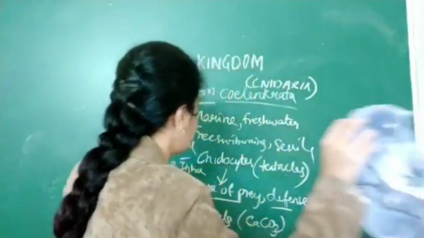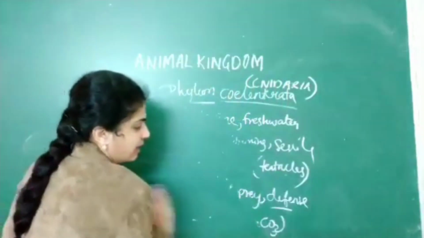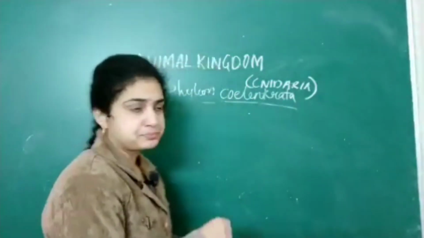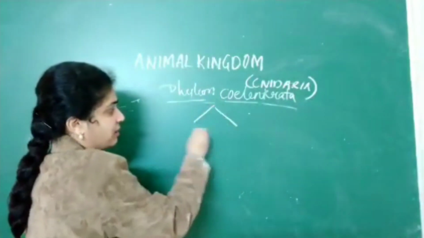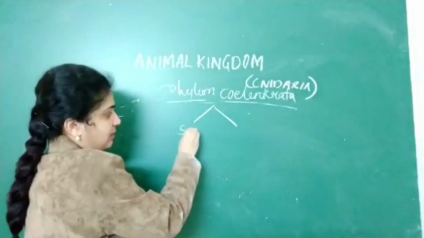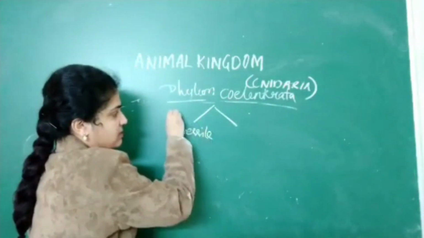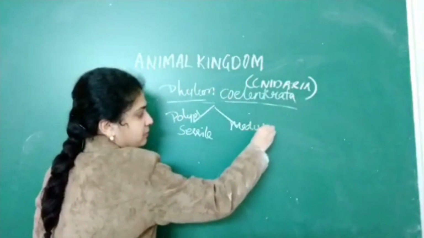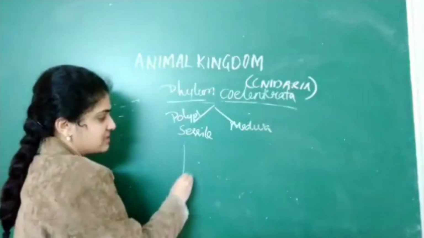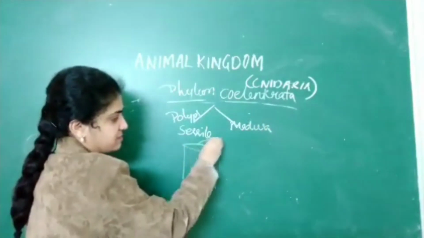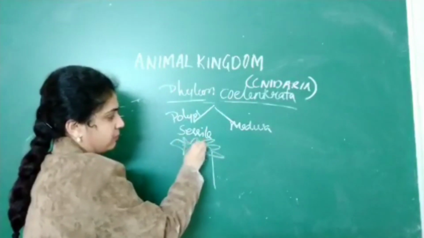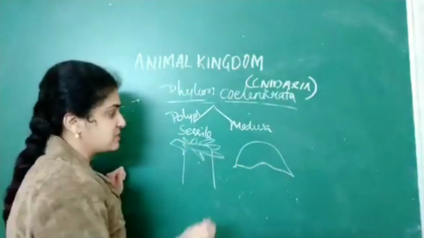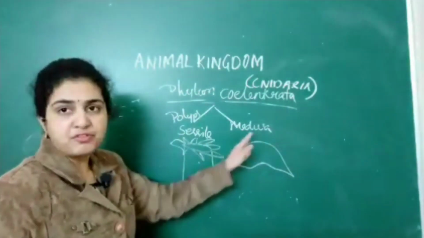Another important point you should remember regarding the coelenterates is that they exist in two forms: one is sessile, that is polyps, and the other is medusa. Polyps are sessile and cylindrical forms, whereas medusa are umbrella shaped organisms, freely moving.